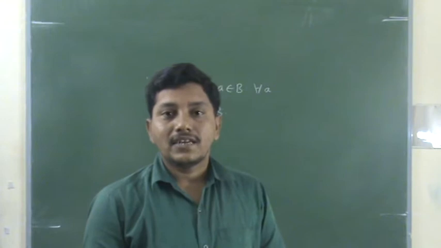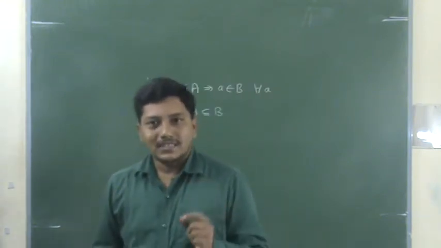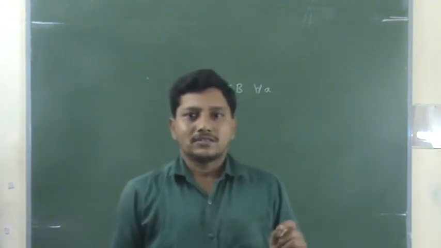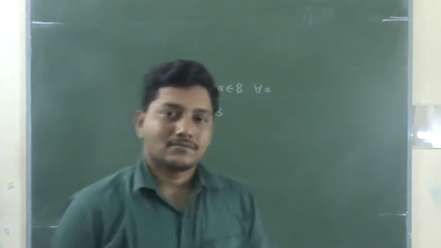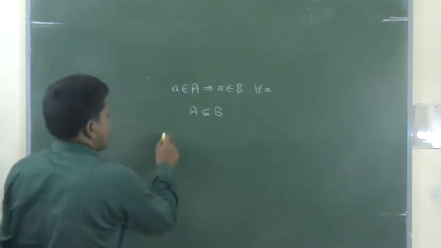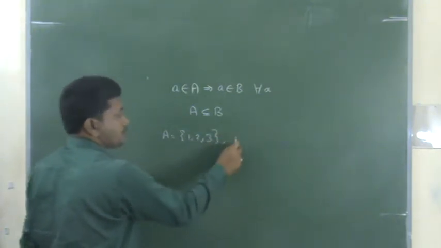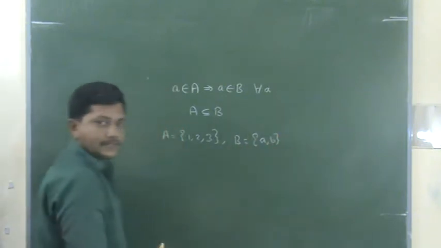What is the definition of a relation? It is very important. The definition of a relation is: any subset of a Cartesian product is a relation. For example, A = {1, 2, 3} and B = {a, b}.